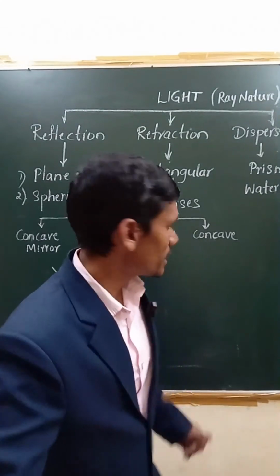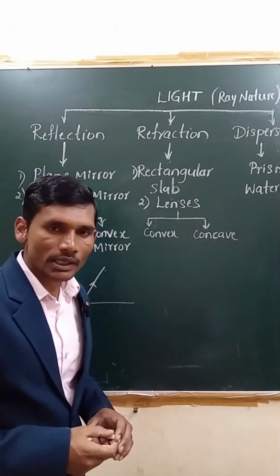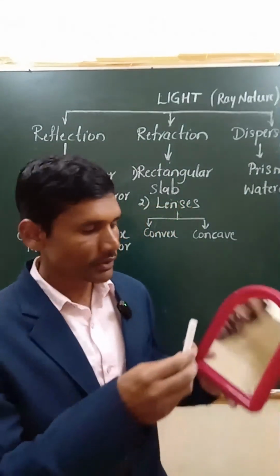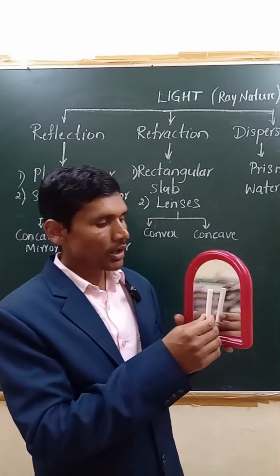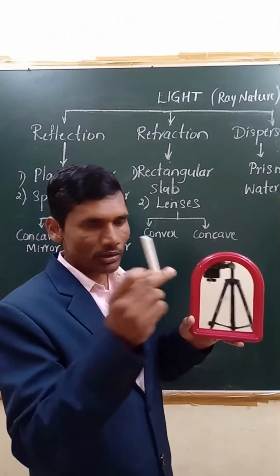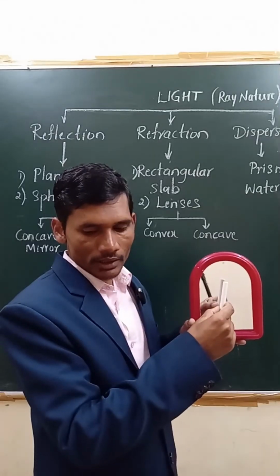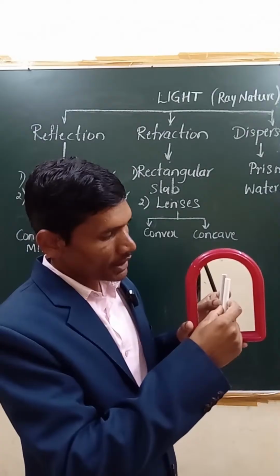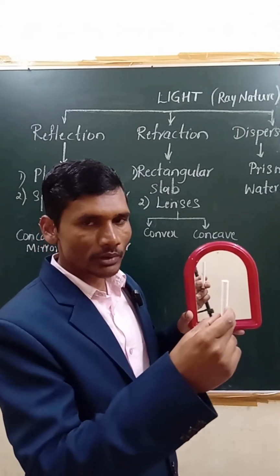Next, other than that, if you take any object and place it in front of the plane mirror, what happens? Now we can see a 1 centimeter distance is there between the object and the mirror, right? If you move it away from the mirror, what happens? The chalk piece is also moving away from the mirror, right?